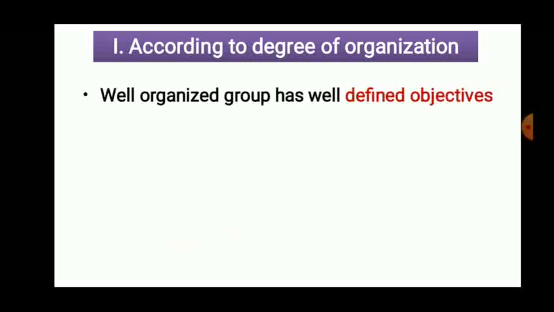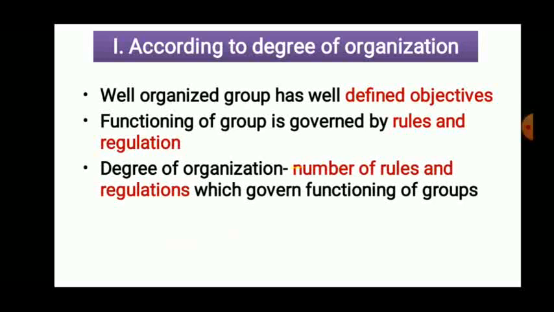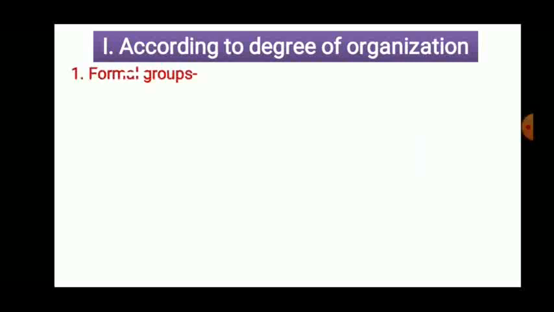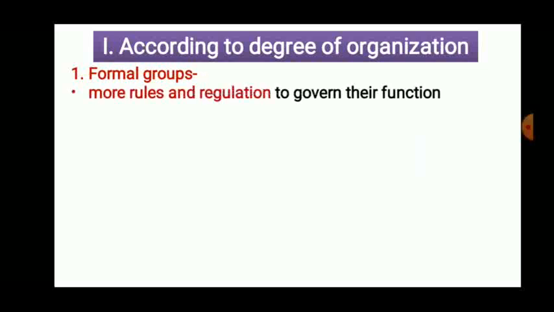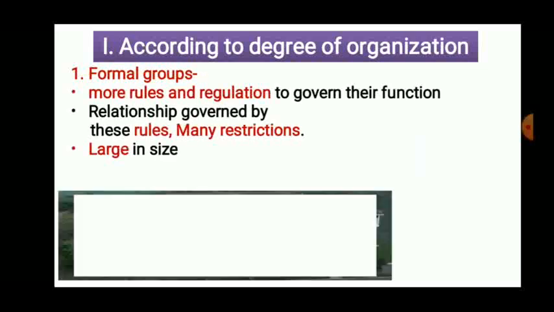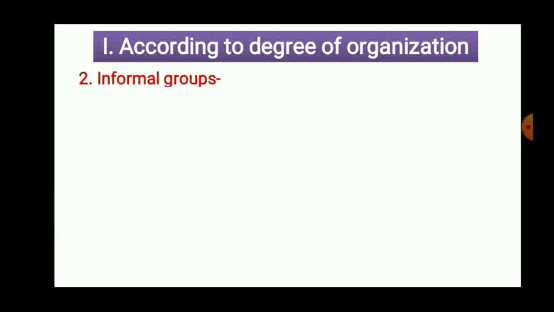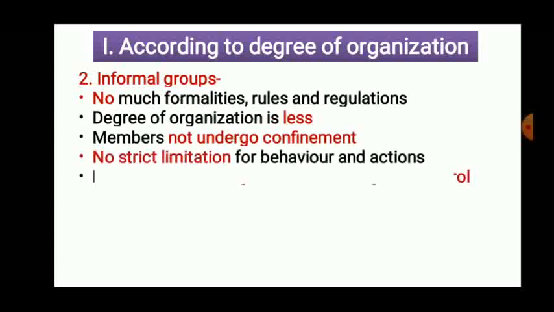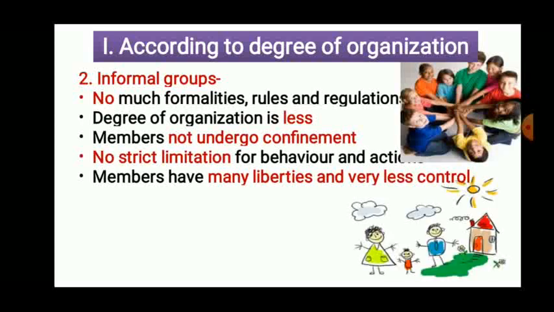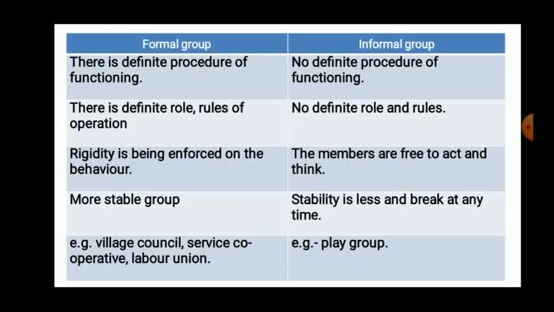The first one is the classification according to degree of organization. Degree of organization means the number of rules and regulations which are followed by the group. On that basis the degree of organization is defined. If rules and regulations are there, the first type is formal groups. Examples are army, government department, college. The second group is the informal. Informal means no rules and regulations. Examples are friend circle, family, etc. So that was the first classification. Also we have discussed the difference between formal and informal. It is going to be asked in the final exam.